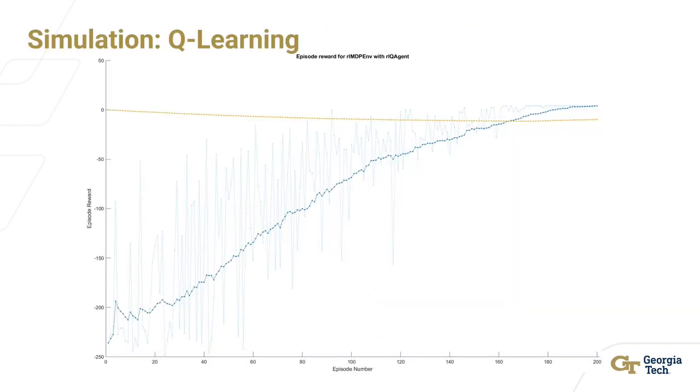So these are the results from using the MATLAB toolbox for reinforcement learning. The light blue lines are the episode rewards, and the dark blue line is the average episode reward. Notice at the beginning, the episode reward jumps around a whole lot. It's very sporadic.